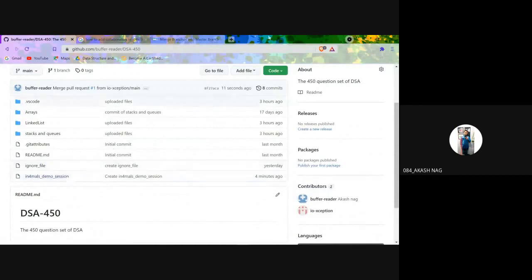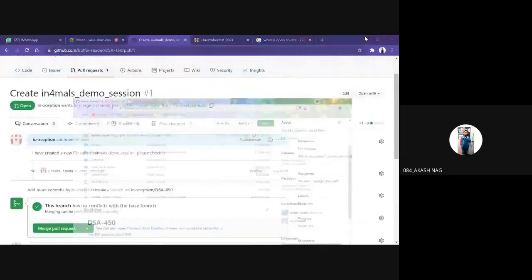Pull request is basically copying all your code from your friend's repository to your own repository, checking where the mistake is, or if you want to add a new folder to it, then calling your friend to say you need to make these changes. I have made the changes, please see to it. Then your friend will check it, and if he thinks that yes, the changes are valid, he will just accept the pull request. So any doubt on this?